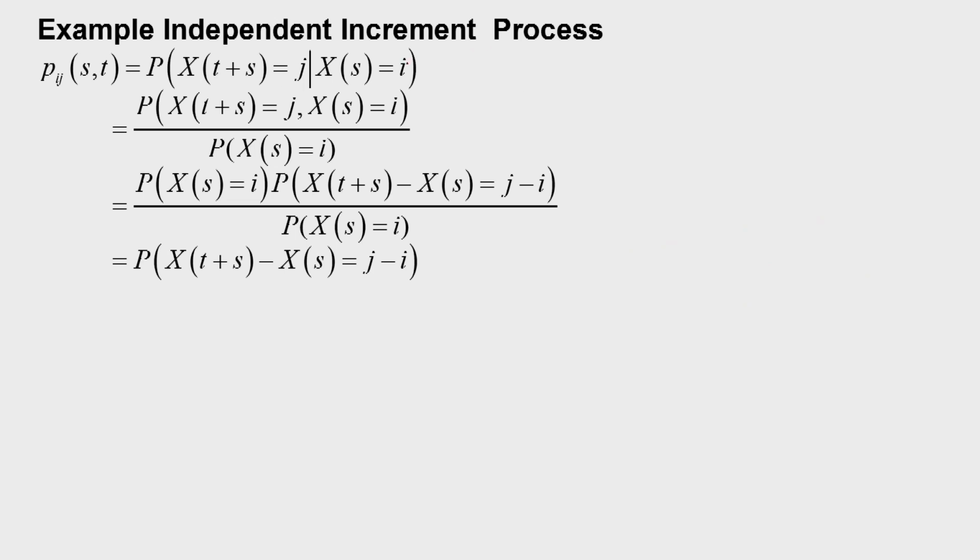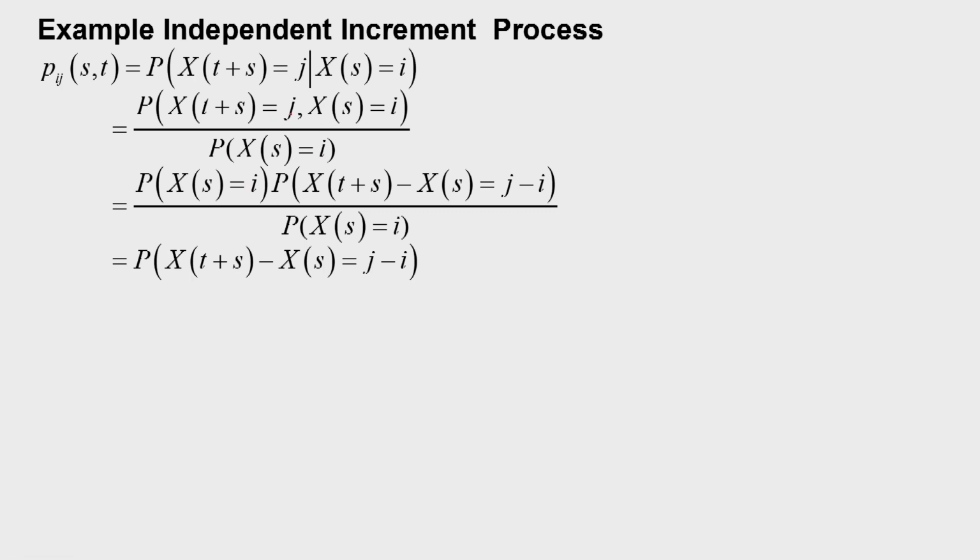We will see the transition probability for independent increment process. So, Pij(s,t) is equal to probability of X(t plus s) equal to j, given that X(s) is equal to i. So, by definition of conditional probability, probability of X(t plus s) equal to j and X(s) equal to i, divided by probability of X(s) equal to i.